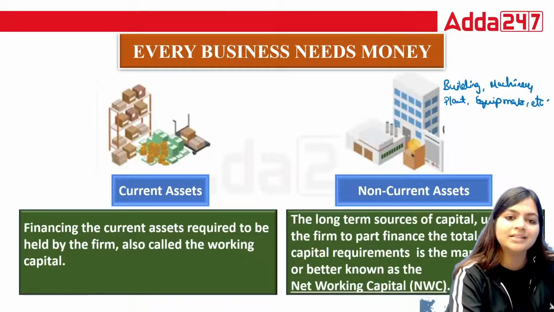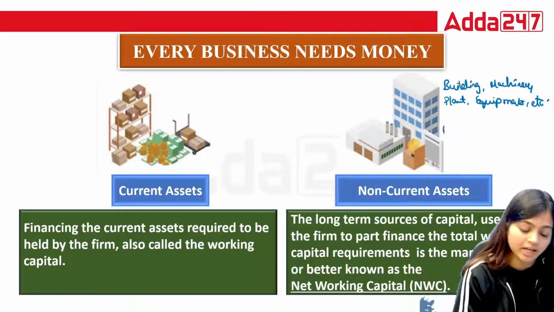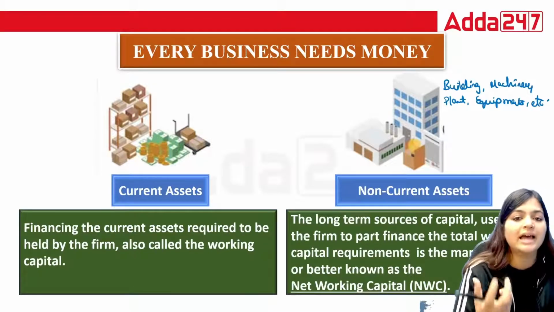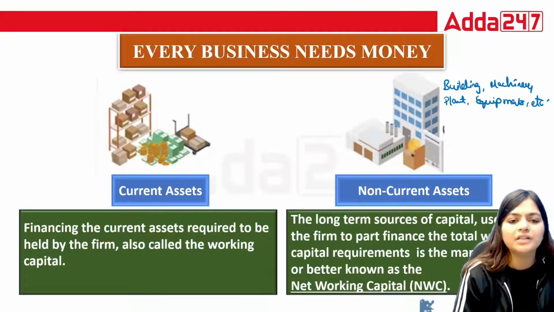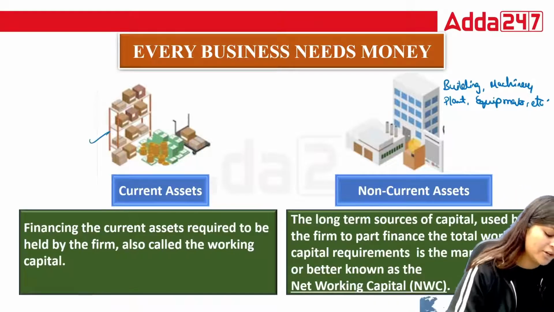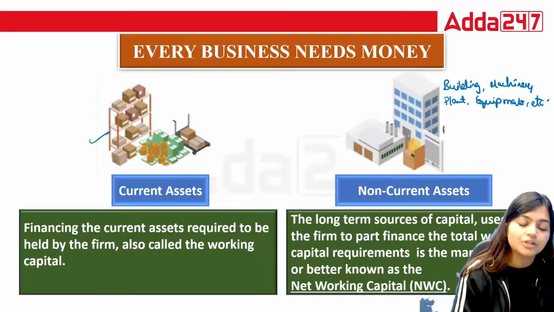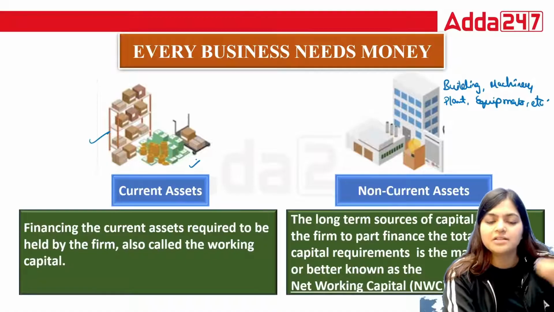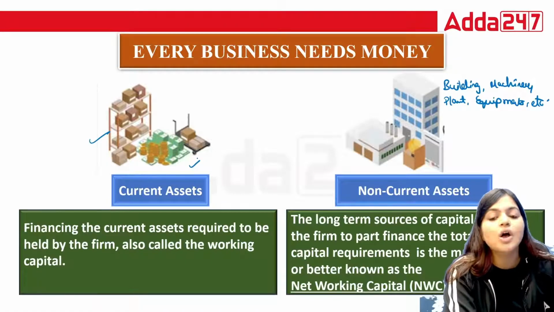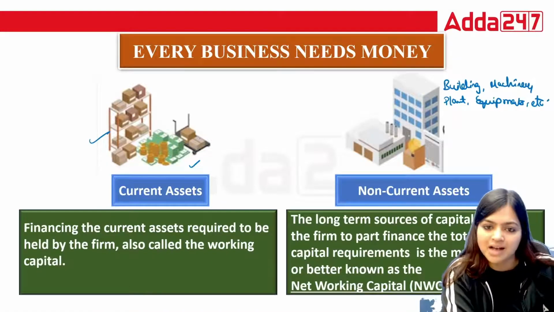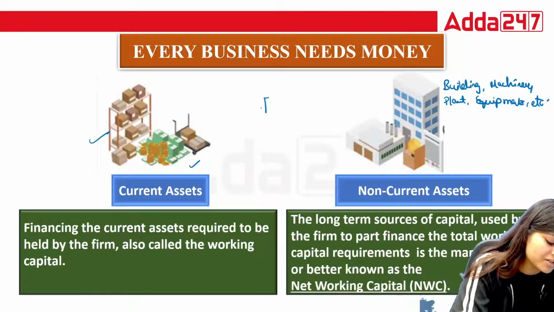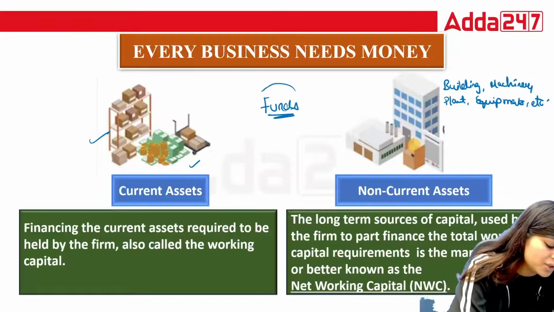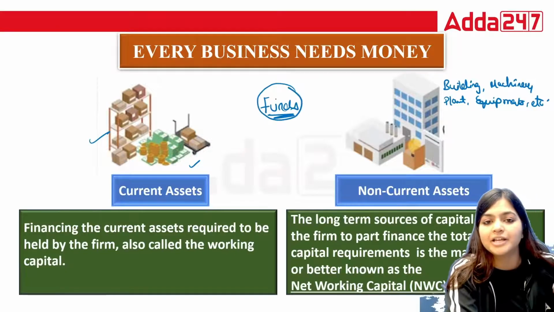You will purchase all these things to use for the long term, for more than 12 months. On the other hand, whatever business you are starting, you are purchasing raw materials and finished goods, you are preparing and selling to your customers. Along with that we have cash. So all these things are your current assets. But for doing these operational activities, like manufacturing, selling, or purchasing your long-term assets, we require funds. Without funds, you cannot purchase, you cannot manage your business.